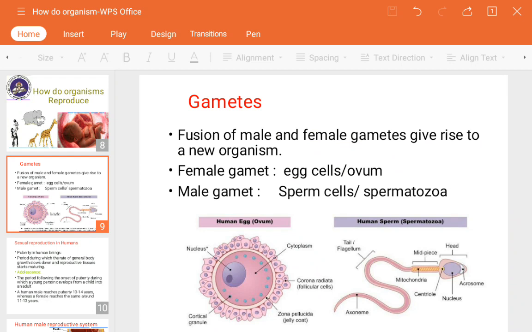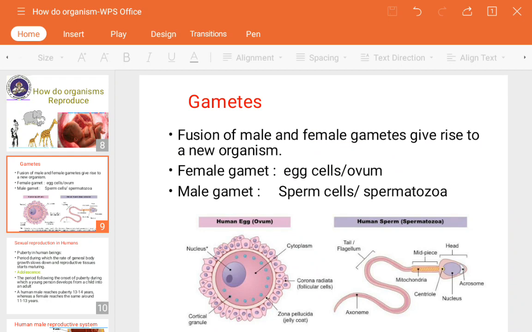So before knowing the gamete, you must know about the gonads. Gonads is nothing but a reproductive system of human beings or any other animals which is involved in the reproduction processes. Gonads means a reproductive system of male and female which is used to produce gametes. Okay, that system is known as gonads. So gonads help in the production of the gametes.